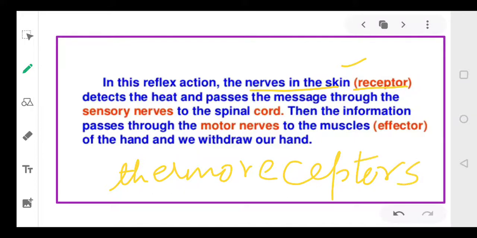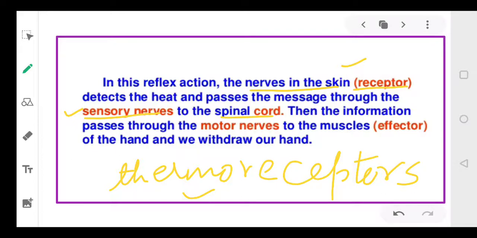When you touch a hot object, these thermoreceptors will detect the heat. They will get the message and give it to the sensory nerves, and they will take it to the spinal cord.